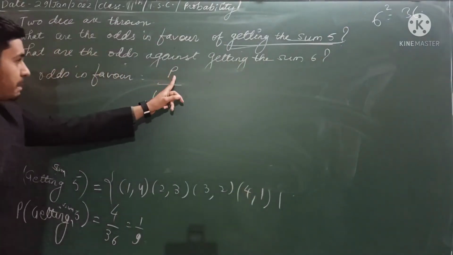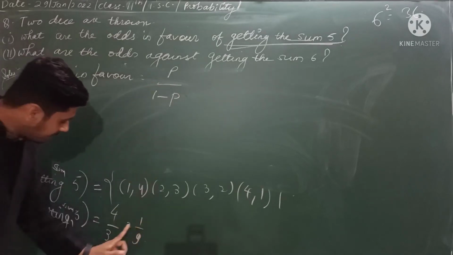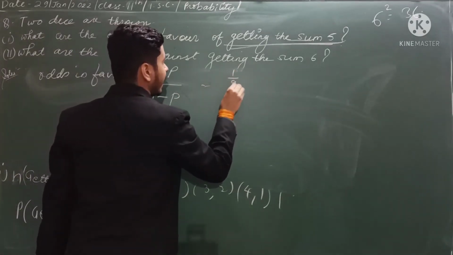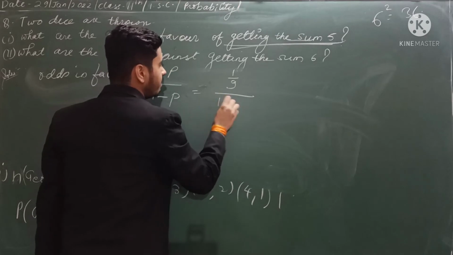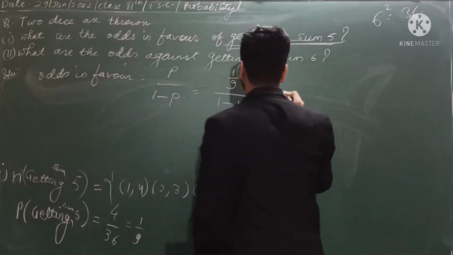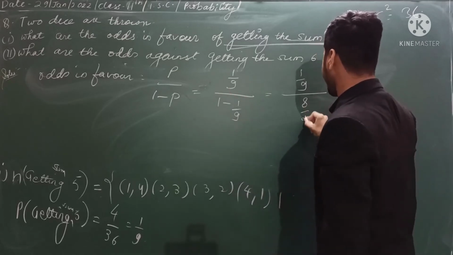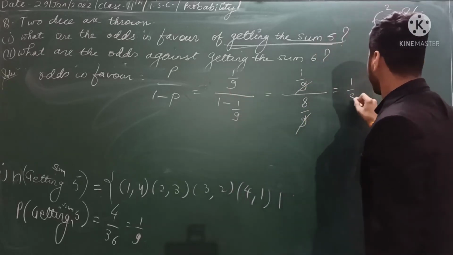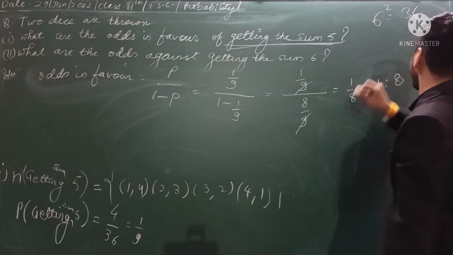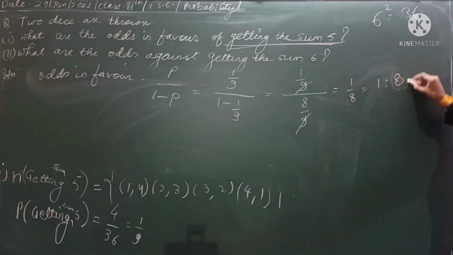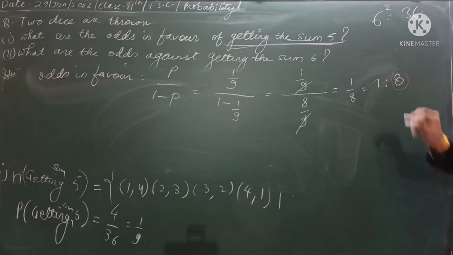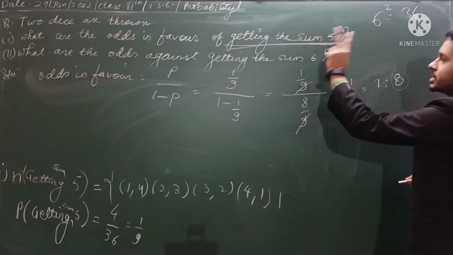So this P is 1 by 9. So 1 by 9 upon 1 minus 1 by 9. So what will be the answer? 1 upon 9. Taking the LCM we get 8 upon 9. Then cancel 9 with 9. 1 by 8, which is to be written 1 is to 8. So every 8 for 1 will be the odds in favor, that means getting the sum 5.